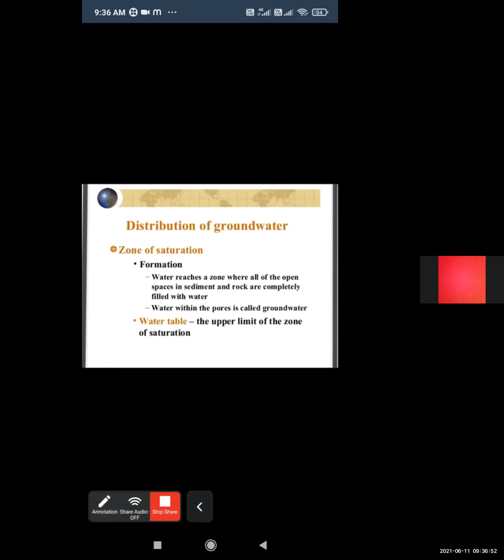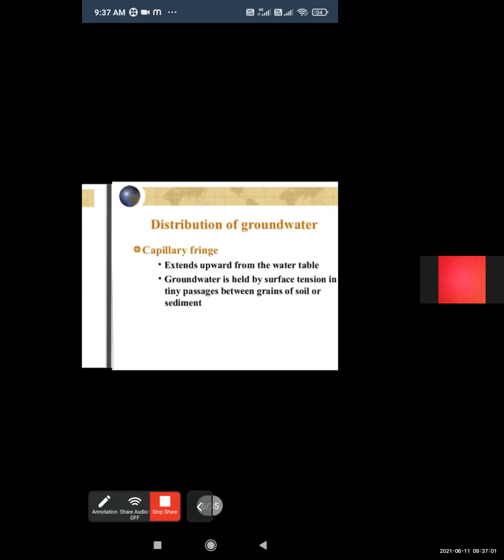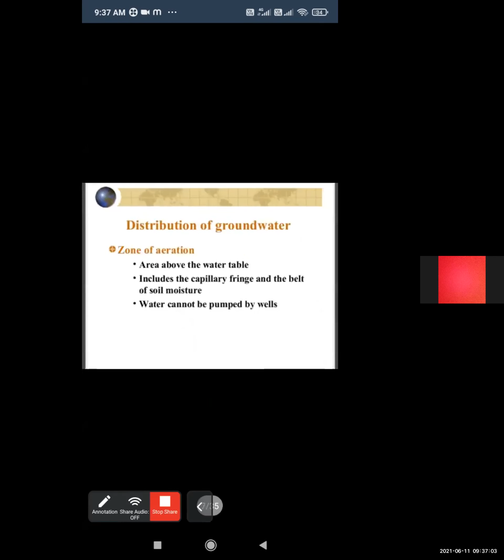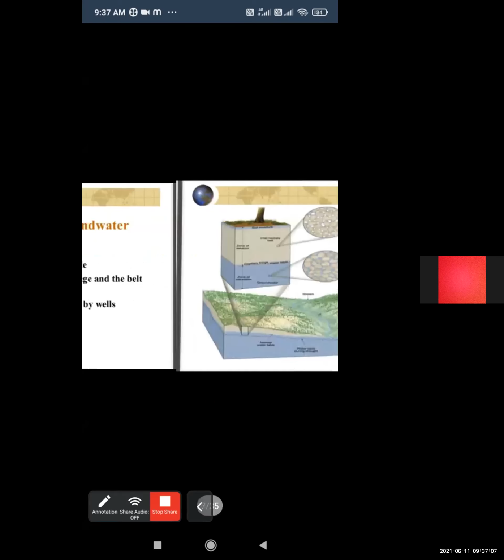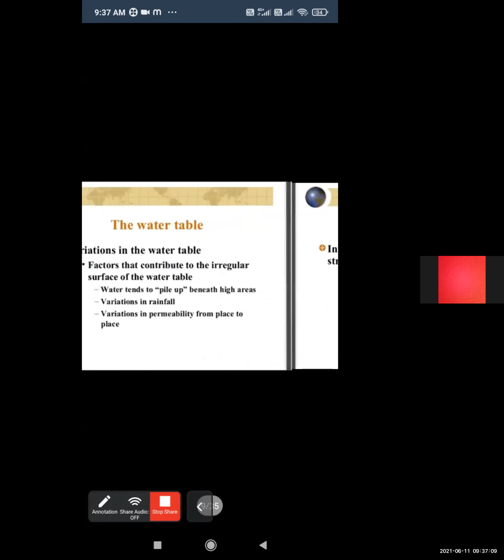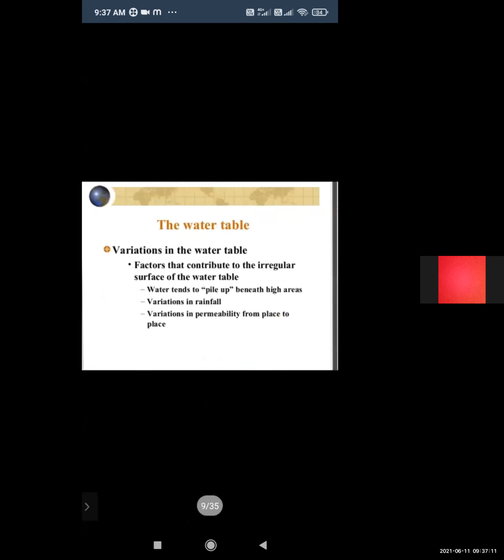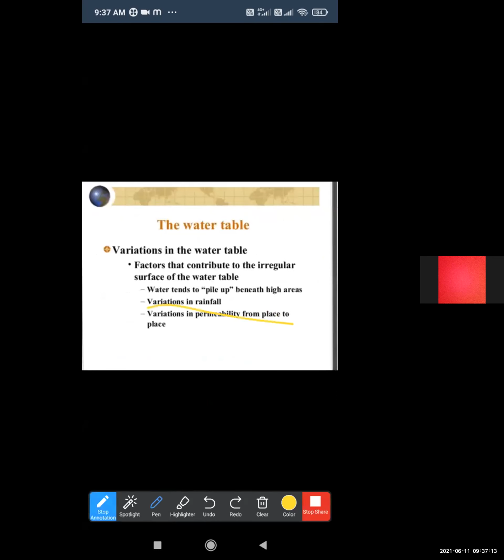The second factor is permeability and transmissibility. So how do they affect?